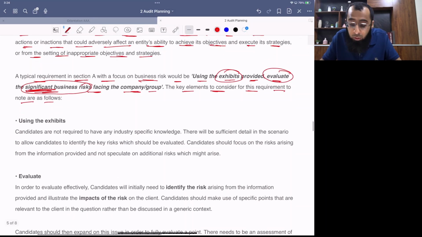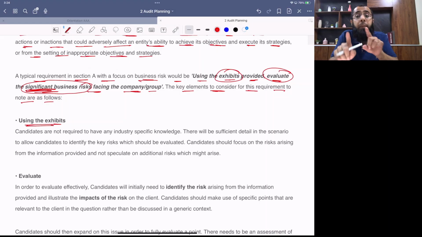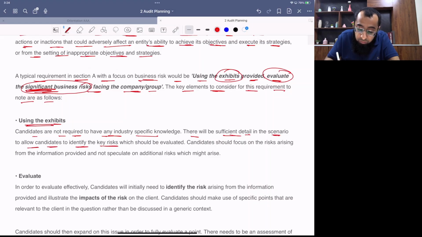question. So first, let's look at exhibits. Exhibit means attachments, the information available in the question. You are only required to evaluate the risk from the information which is available in the question. No background knowledge from your old studies is required. Just read the scenario well and pick the risk from it. Candidates are not required to have any industry specific knowledge. There will be sufficient detail in the scenario to allow candidates to identify the key risk which should be evaluated.